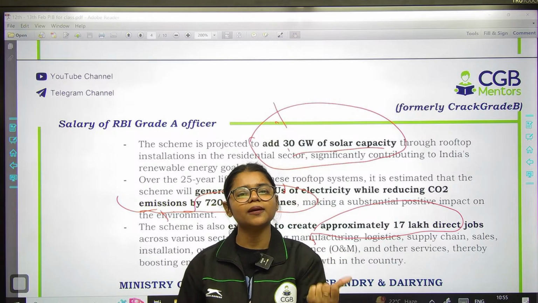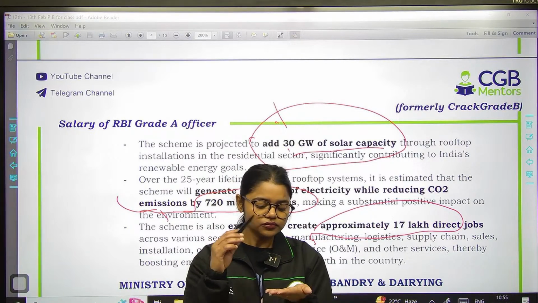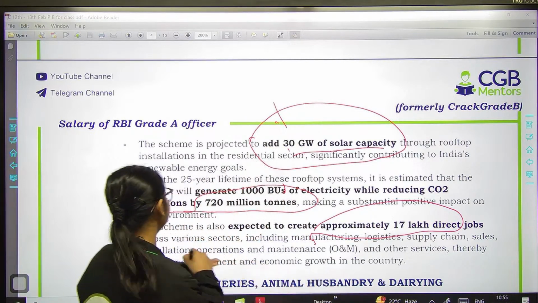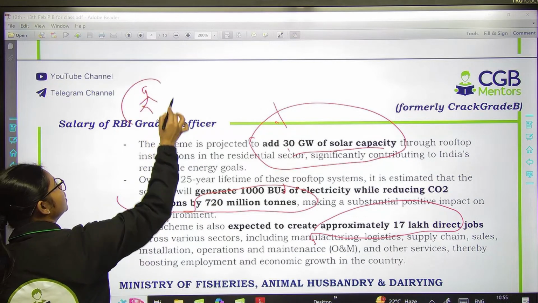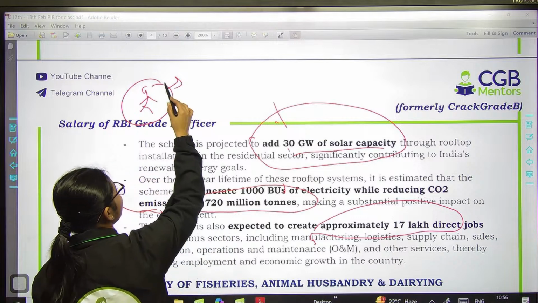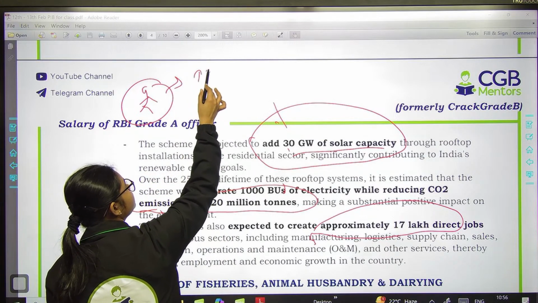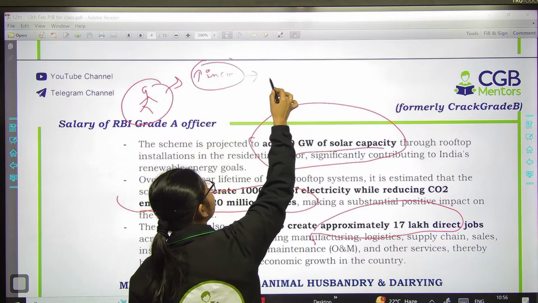See, अब जब भी employment क्यों important होता है? The people will get job, right? And job मिलने से क्या हो रहा है? पहले ये इंसान, this person, right? Suppose this is an individual. Now this person has got a good job, right? अब job मिलने के बाद क्या हो गया? First, obviously इसका income आ गया इसके पास. अब income होगा, so obviously this person will spend in the economy.